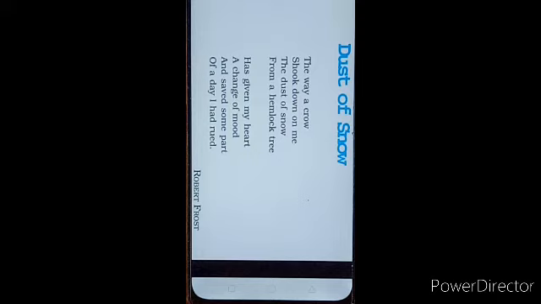Now, here in this simple poem of 8 lines and 2 stanzas, the poet Robert Frost has very beautifully illustrated the fact that simple things like the shaking down of the dust of snow have great impact on a person's mind. That is, it has changed the poet's mood. It has the power of changing the poet's mood. So the poet has very beautifully illustrated this fact through his simple poem, Dust of Snow.